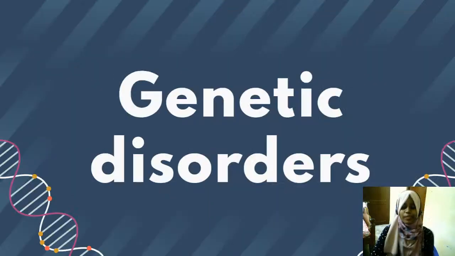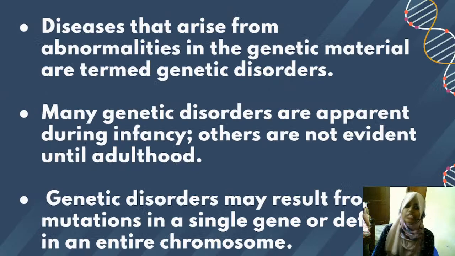So now we will talk about a few genetic disorders. We'll first see what genetic disorders are. Genetic disorders are diseases that arise from abnormalities in the genetic material. So when there is no proper sequencing of DNA, that is, it is not in the correct order, it can lead to genetic disorders or mutations.